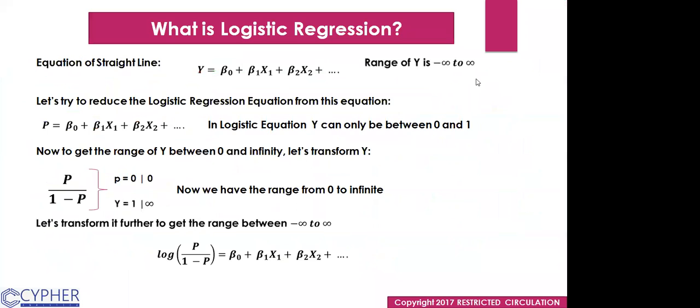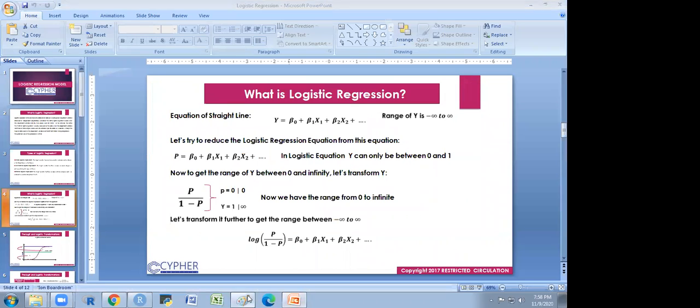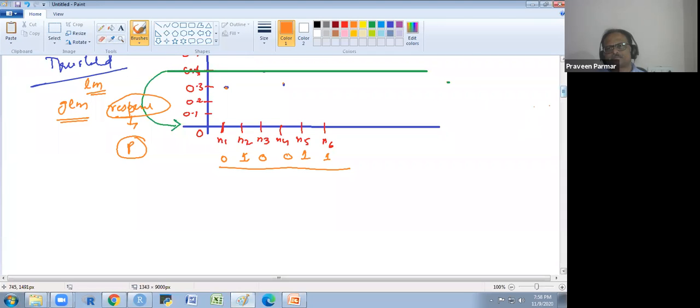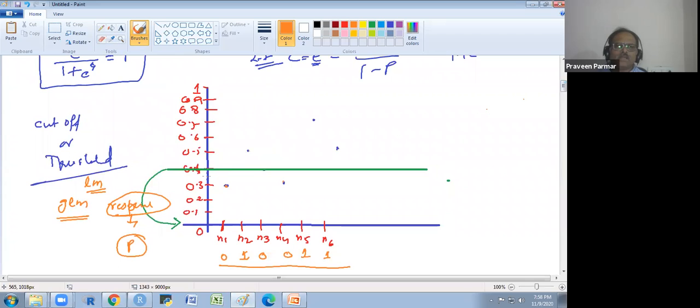Sir, I have a doubt. In case of multinomial, how would that graph look like? I mean, the previous explanation. Yeah, here. Then we have to set another threshold for that category.